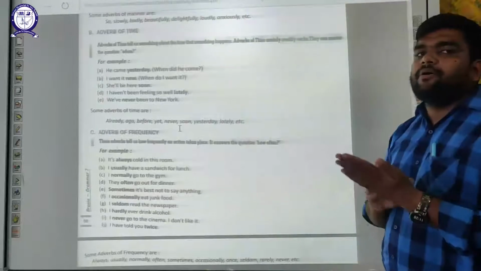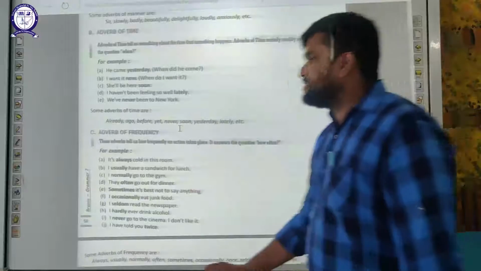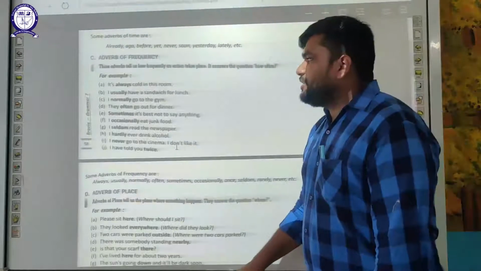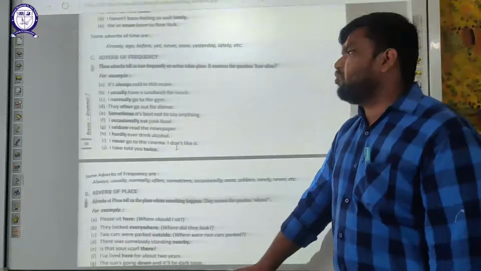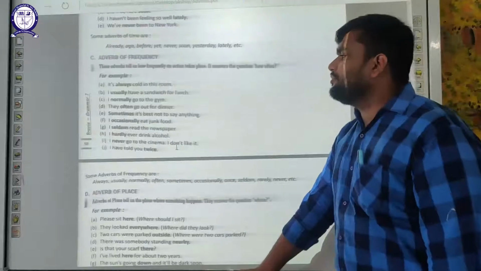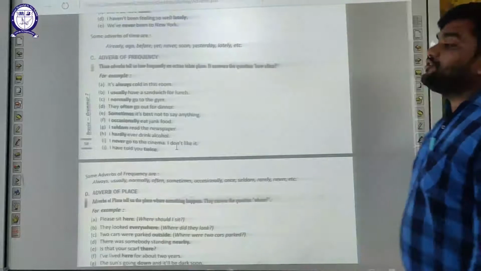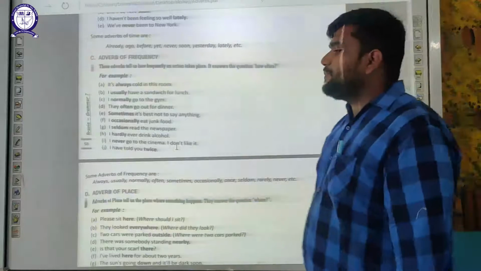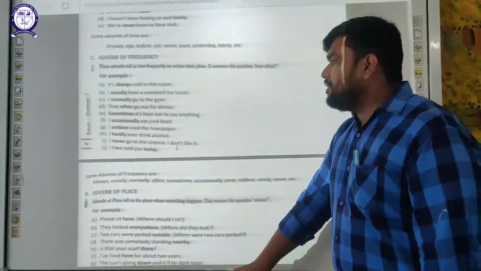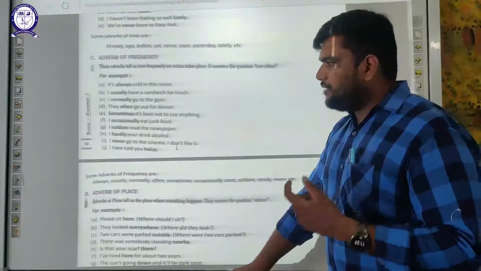What is the speed of the same thing happening again and again. Like you will see the example and understand. It's always cold in this room. I usually have a sandwich for lunch. I normally go to the gym. They often go out for dinner. Sometimes it's best not to say anything. I occasionally eat junk food. I seldom read the newspaper. Seldom means very rare. I hardly ever drink alcohol. I never go to the cinema. I have told you twice.